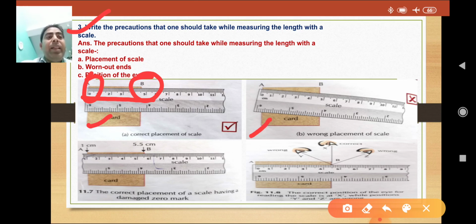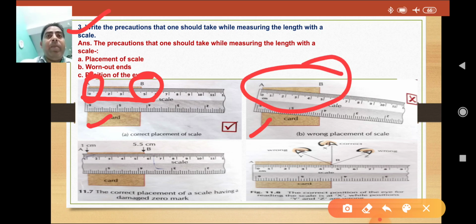Here it is a wrong placement of the scale; it is not straight. If we place it at an angle, our reading will be incorrect and will fluctuate. The correct placement of the scale is this one; you can see how it is correctly placed.